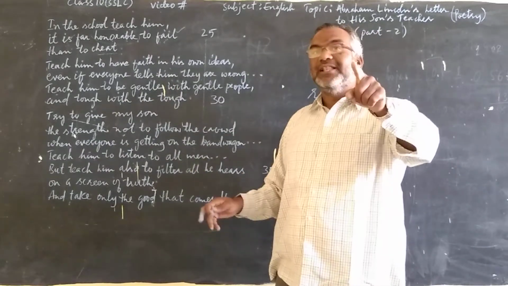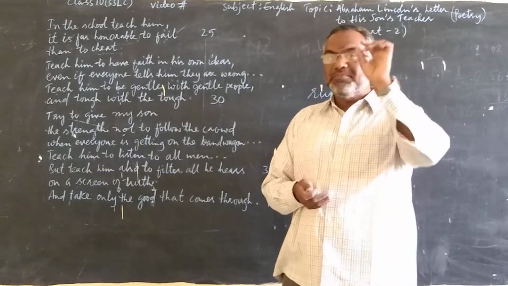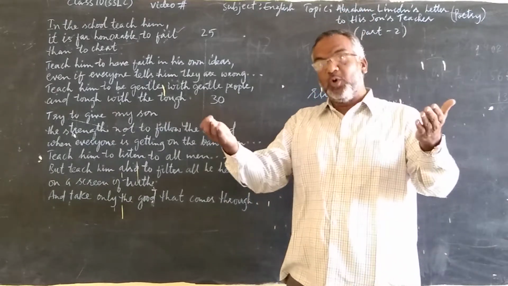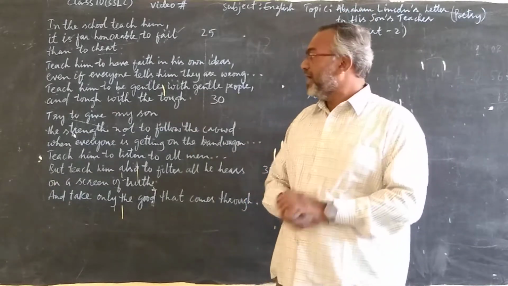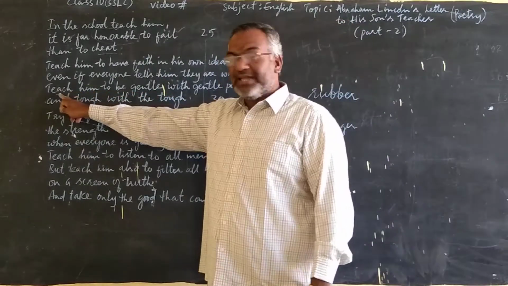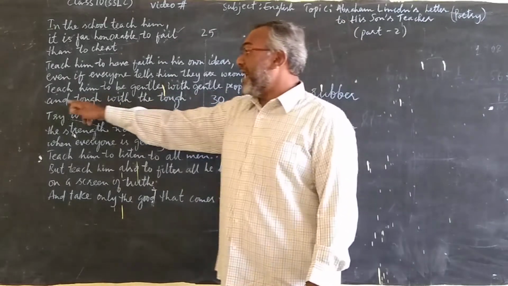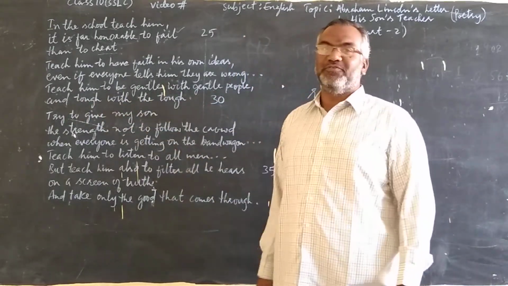Even if others tell him that the idea is wrong, he must at least try, apply that idea and know what the result will be. Right? Then, the next slide is: teach him to be gentle with gentle people and tough with the tough.